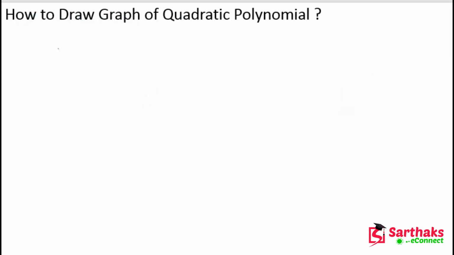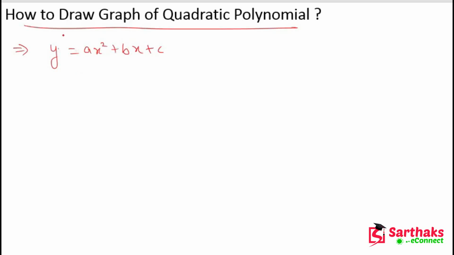Okay, so now let's move on to how to draw the graph of a quadratic polynomial. We know that a quadratic polynomial is ax square plus bx plus c.